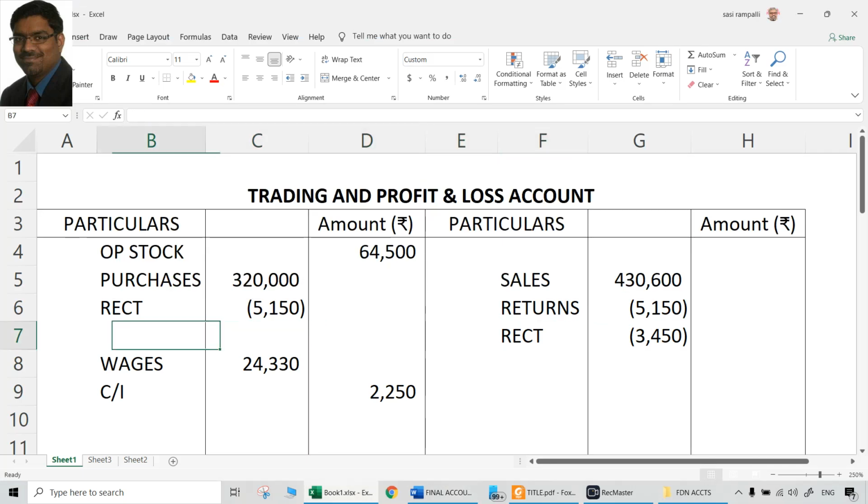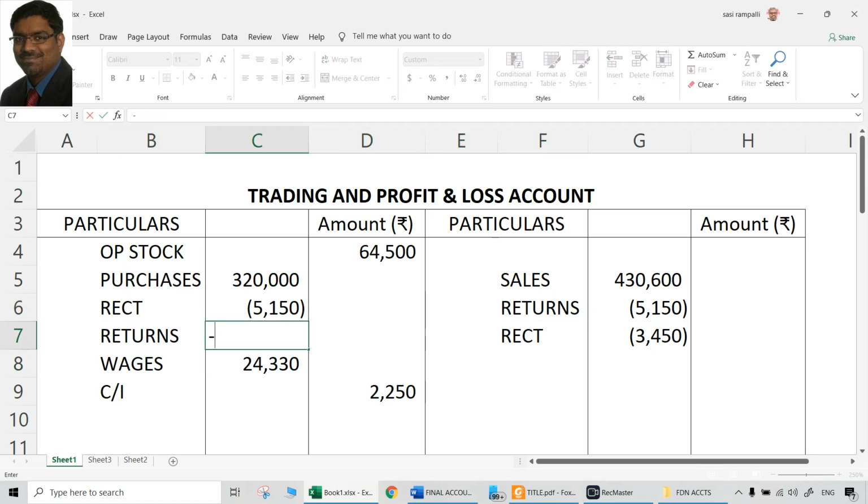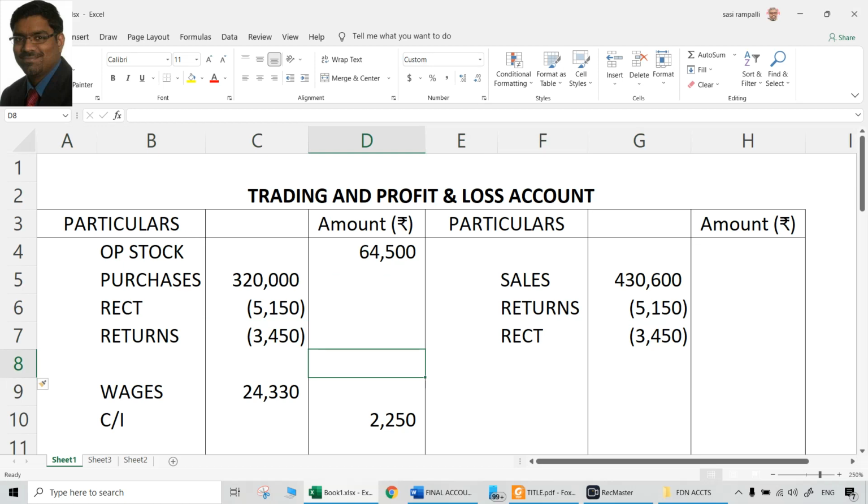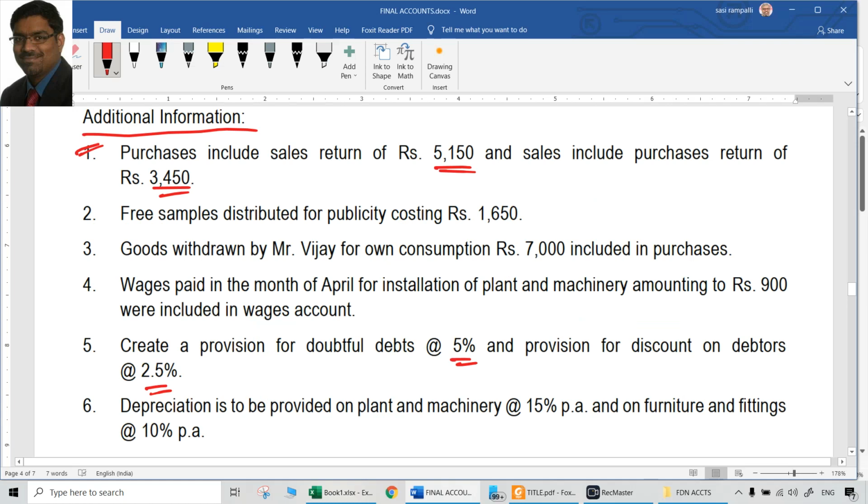But they are actually purchase returns which should have been reduced from purchases. So purchase returns, that is also 3450, which should have been reduced from purchases, which was not done earlier. Here also same thing: reduction from sales is a debit aspect, reduction from purchases is a credit aspect. Done, both of them, dual treatments done.